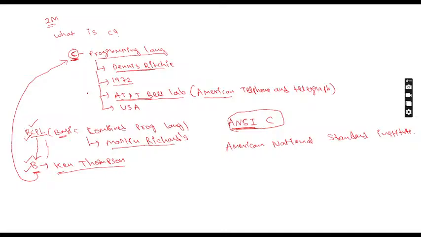C is developed with the help of two languages called BCPL and B language. BCPL stands for Basic Common Programming Language, which was developed by Martin Richards, and B language was developed by Ken Thompson. The original name of C is ANSI. ANSI stands for American National Standards Institute. So this is about the C language.